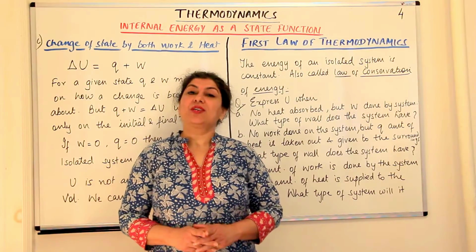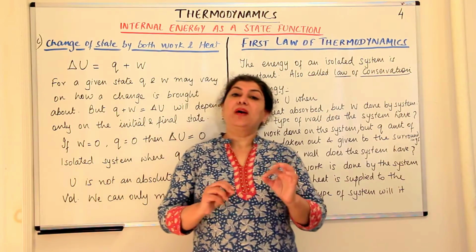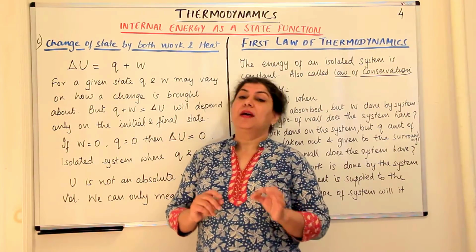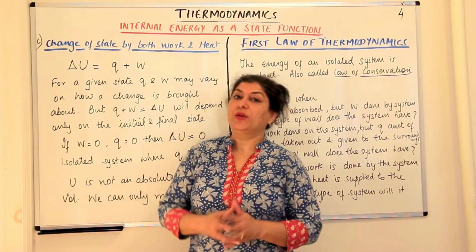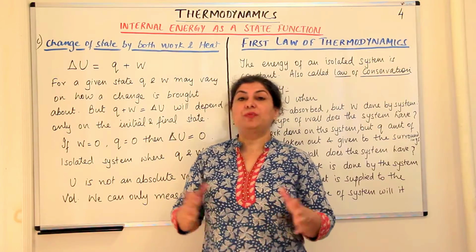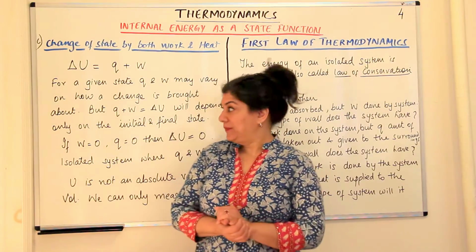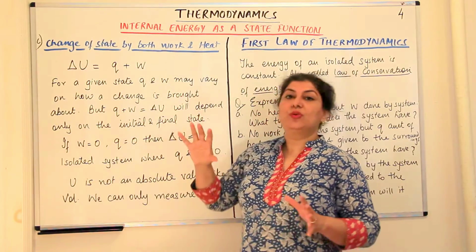Moving on with our discussion on internal energy, I told you that we can bring about internal energy changes by either having the system do work or doing work on the system. And the other way to bring about a change in internal energy would be by exchange of heat. So having discussed these two ways, let us now come to a state.